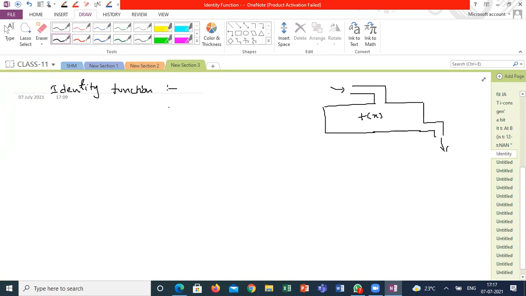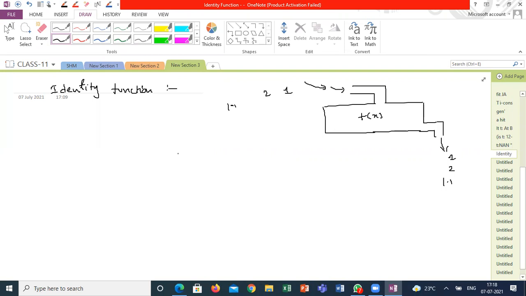The meaning of identity function is, if I'm substituting any value in this, the value will come as it is. If I'm sending 1, it will come 1. If I'm sending 2, it will come 2. If I'm sending 1.1, it will come 1.1. Now, can anyone define the identity function? Anyone, guys? Both domain and range will be the same.